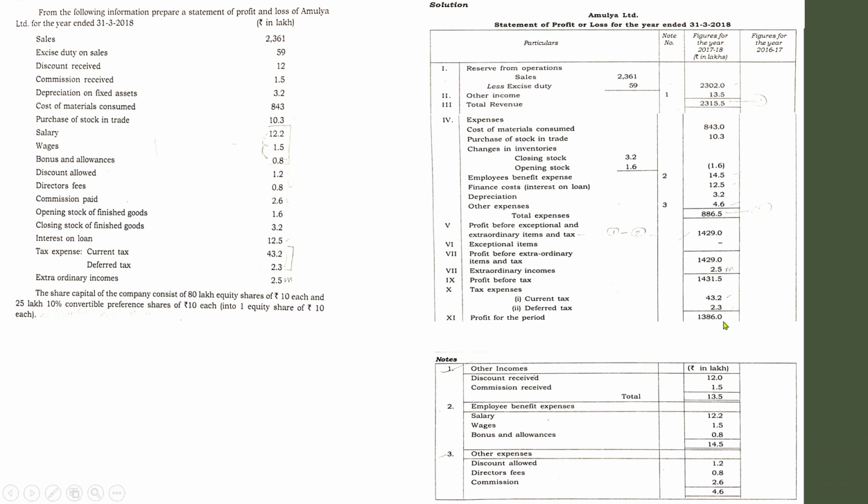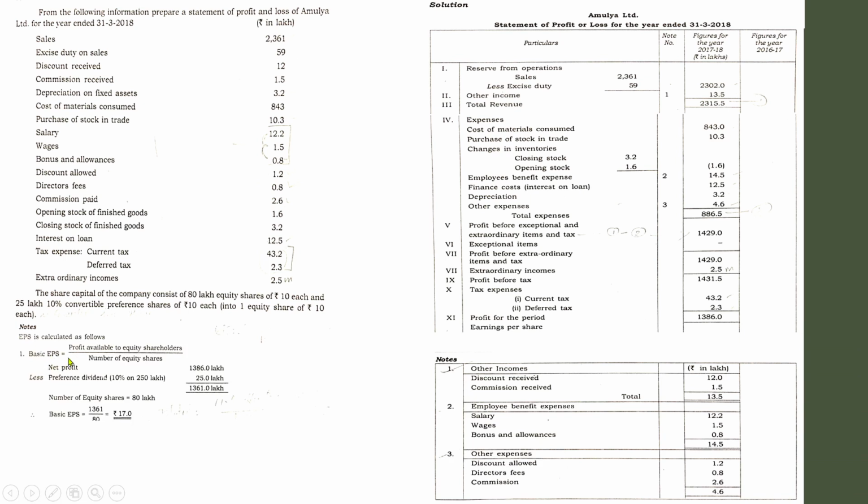Owners means shareholders. Here the share capital, or the number of persons who hold equity shares, is not confined to 80 lakhs, because there is another group of parties, that is 25 lakh preference shares, which are convertible to equity shares. So in this case you need to find basic EPS as well as diluted EPS. So first of all, find out basic EPS.